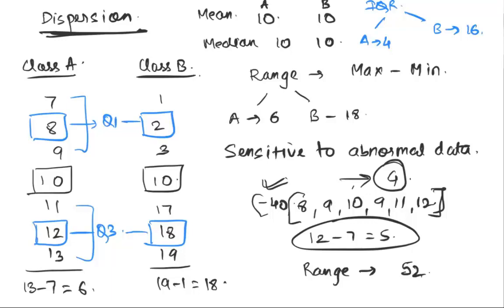Now again, like range did, this again gives us a sense that class B is much more spread out as compared to class A. And we are able to reduce the range a little bit because we are now not looking at the fringes of the distribution. We are looking at the middle 50%. We're looking at the 25th percentile value and the 75th percentile value. Because we've got so few points, the range and the IQR are very close to each other. But ideally, IQR allows us to look at the middle 50%, whereas range sort of works with the extreme fringes of the distribution. But then these are two measures of dispersion that we've now discussed, which is range and IQR.